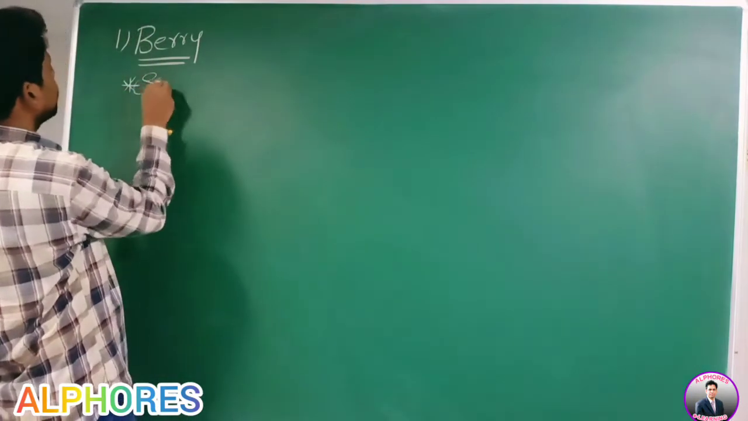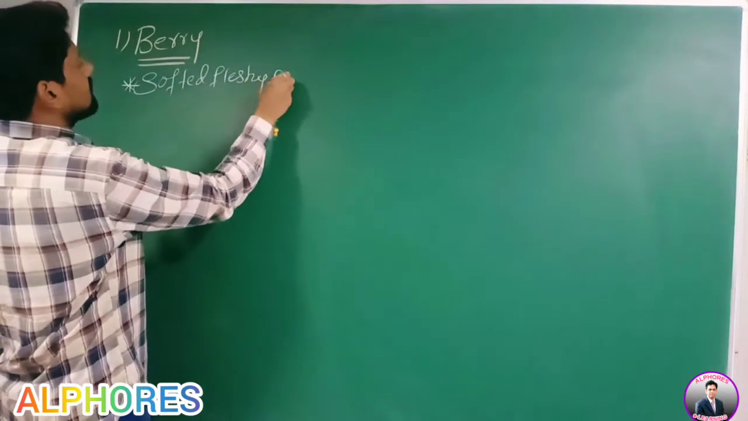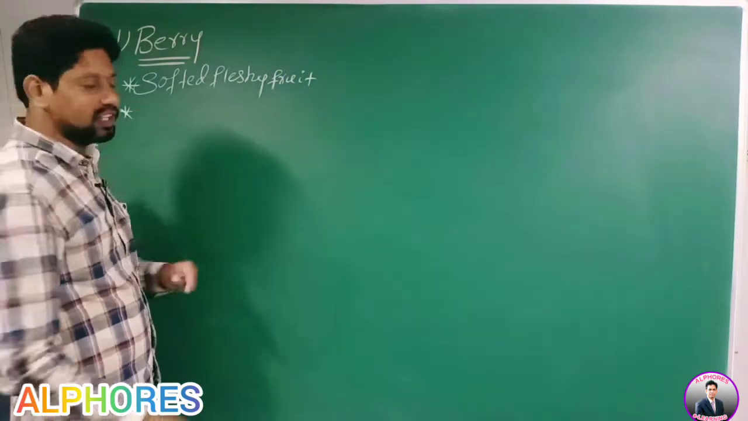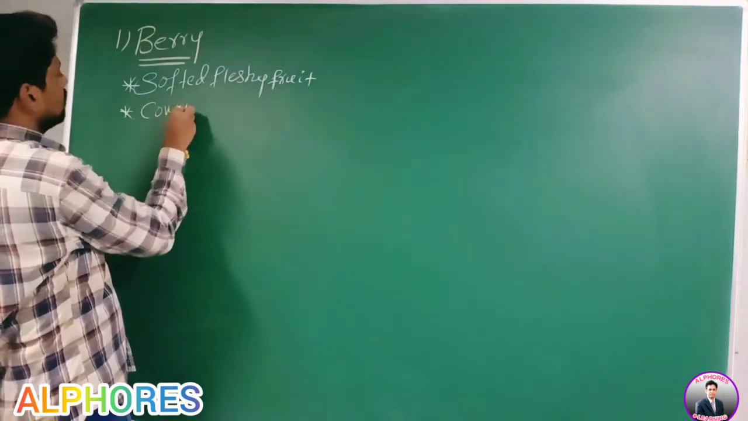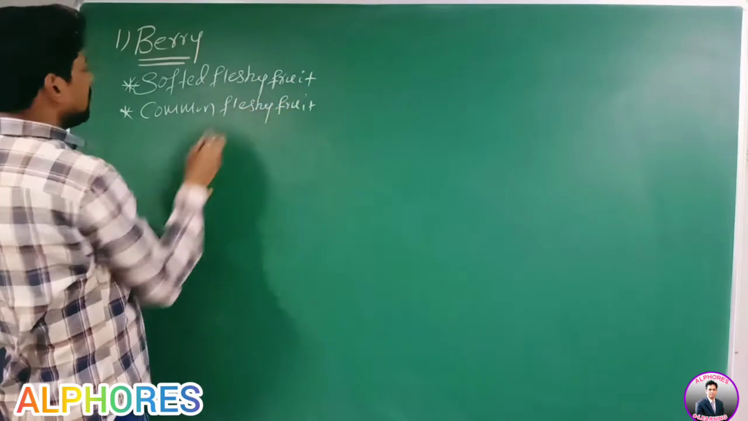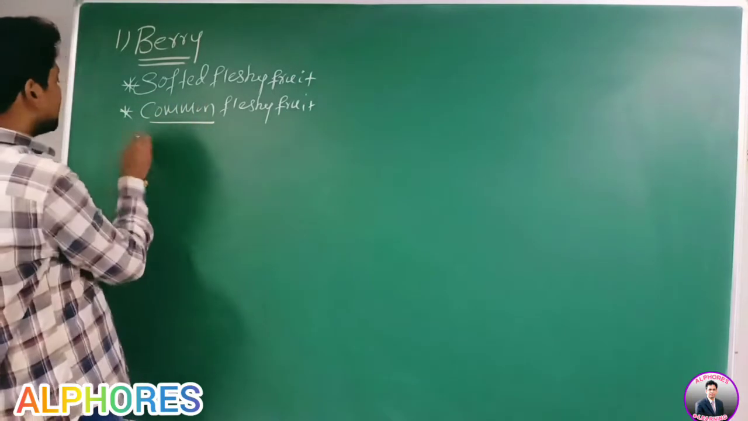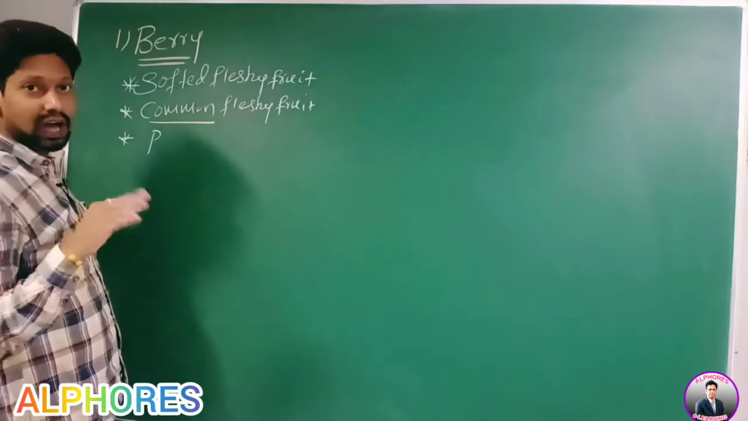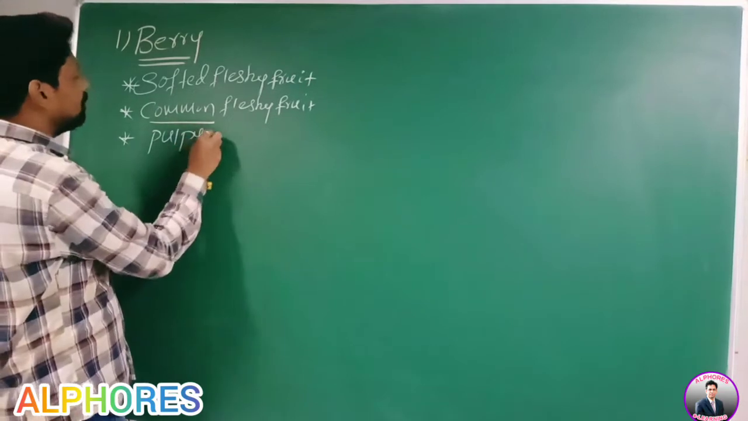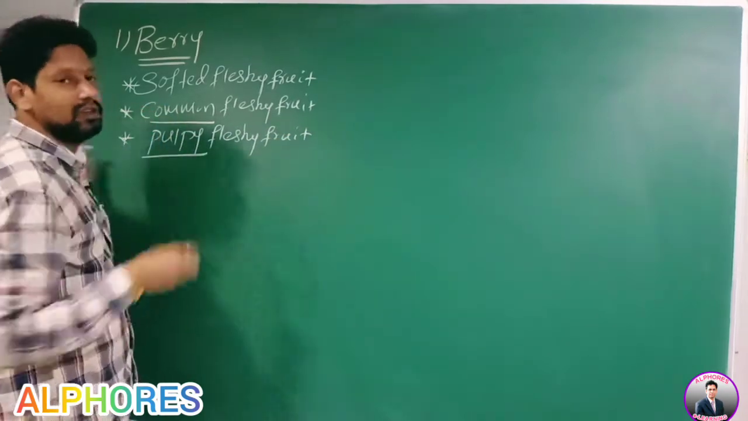It is the softest fleshy fruit. This berry is a common fleshy fruit. Fleshy fruits are of various types, no? Among these various types of fleshy fruits, which one is common? Berry. This berry is with pulp, no? Mesocarp and endocarp fused to form pulp. So it is a pulpy fleshy fruit.